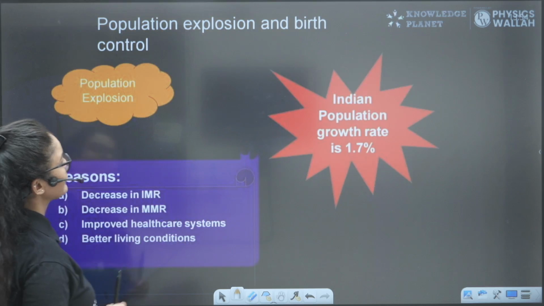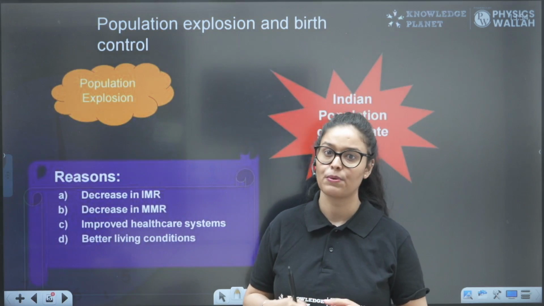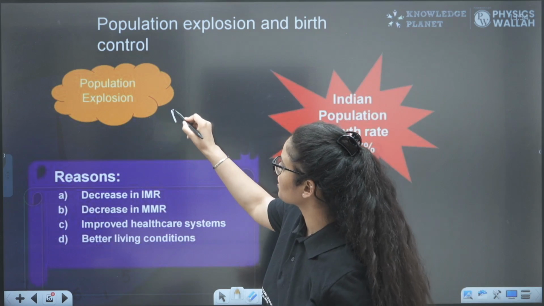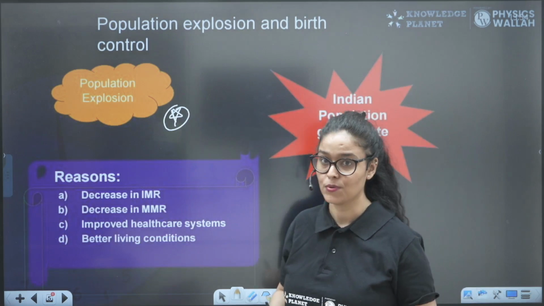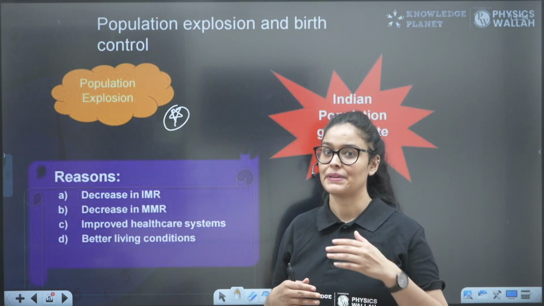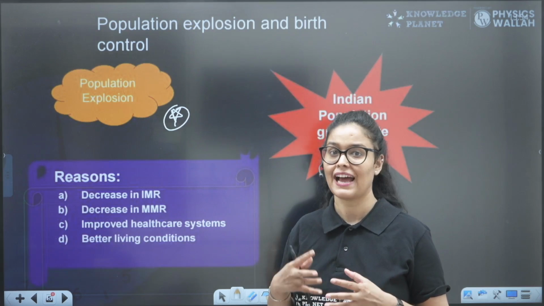So what exactly is happening in the country? We know that our population is increasing a lot. Population explosion is there, which affects various aspects of life. When there is a huge population, there will be unemployment, more poverty, and lack of facilities.